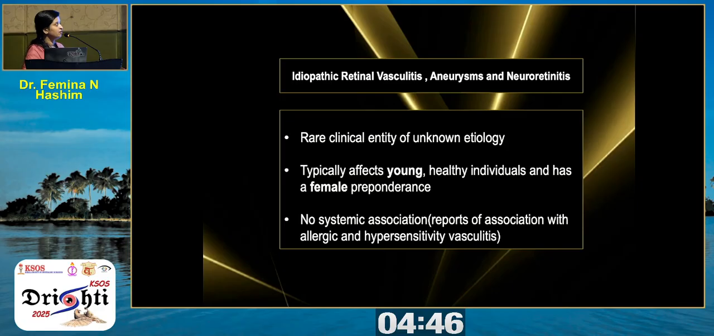Idiopathic retinal vasculitis, aneurysms, and neuroretinitis is a rare clinical entity of unknown etiology, typically affecting young, healthy individuals and having a female preponderance without any systemic association.